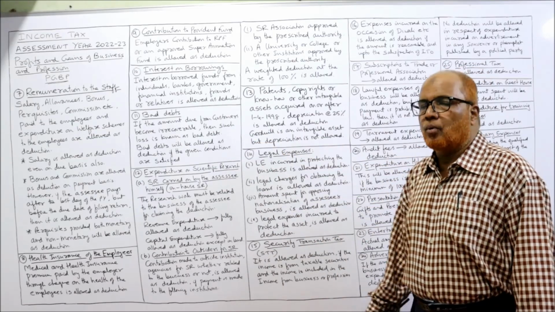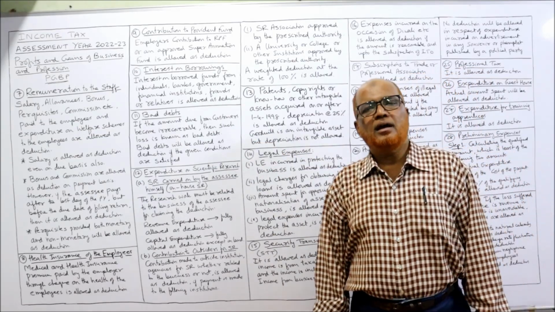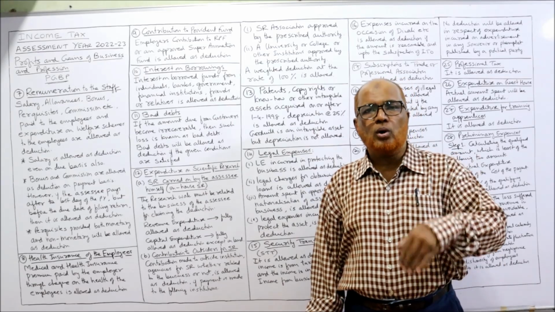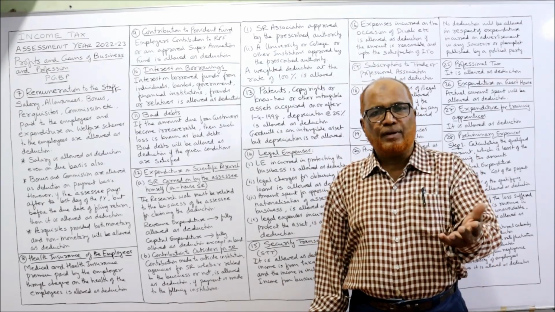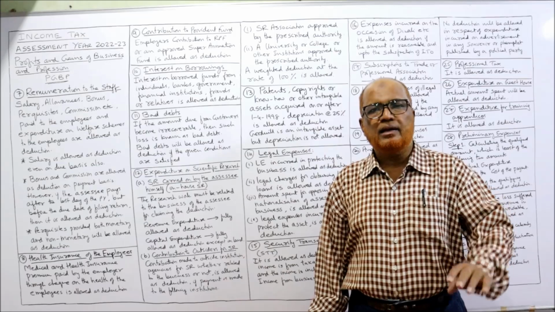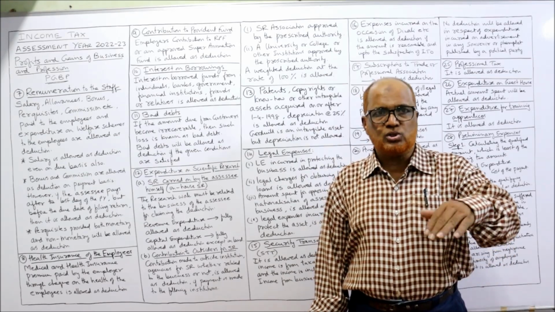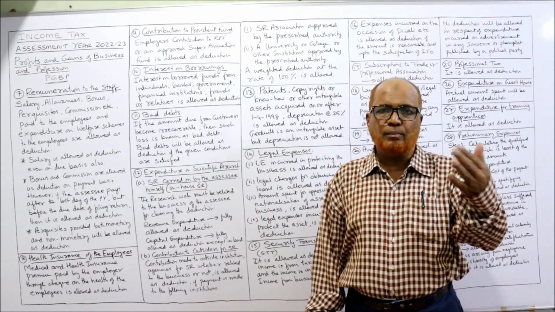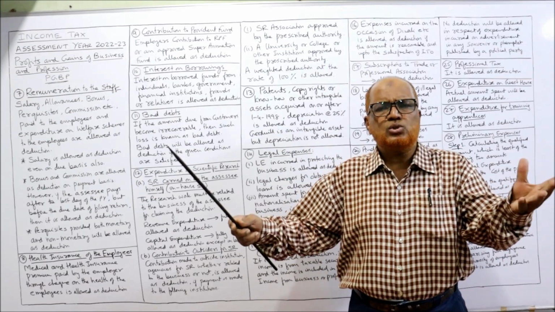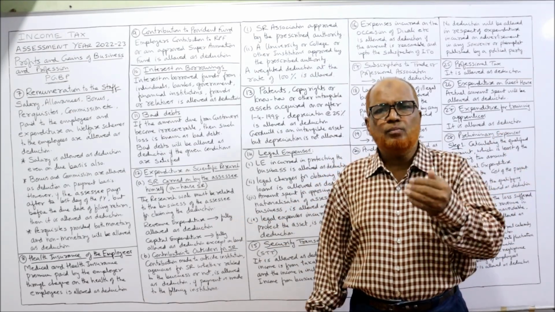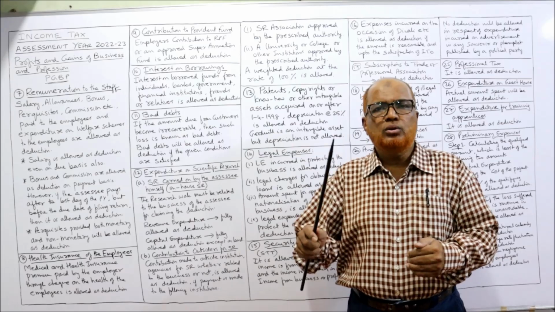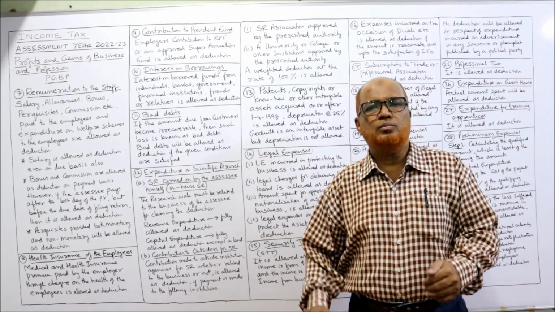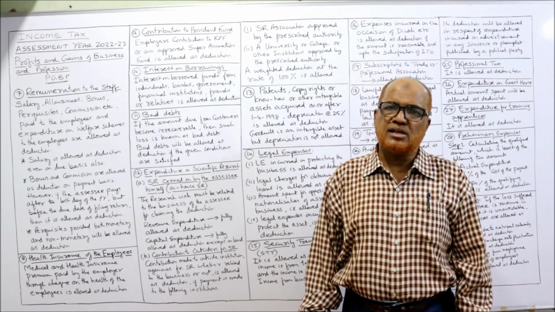Then interest on borrowings. Many a time a business will borrow the funds either from friends or relatives, or suppose from banks or from individuals, from any source. The money is borrowed by the business. On those borrowings, interest has to be paid.